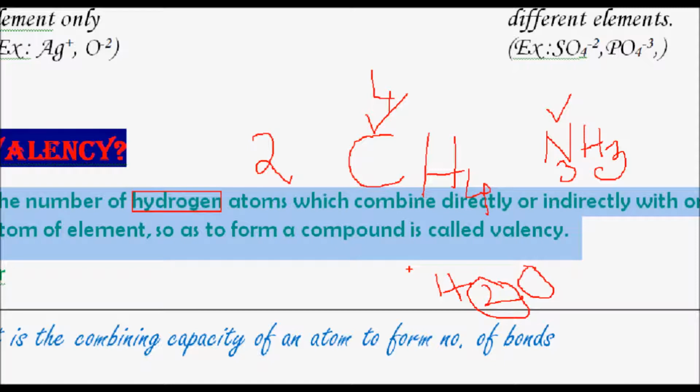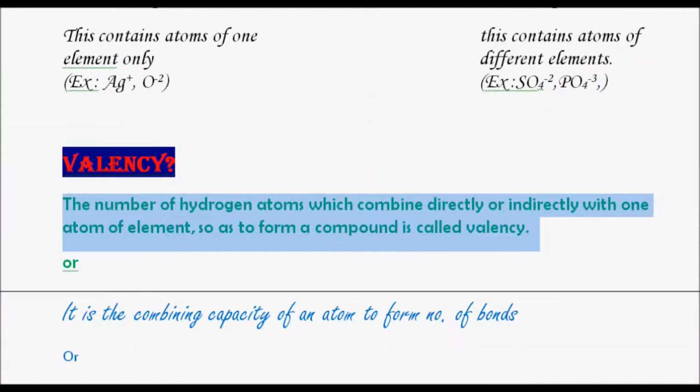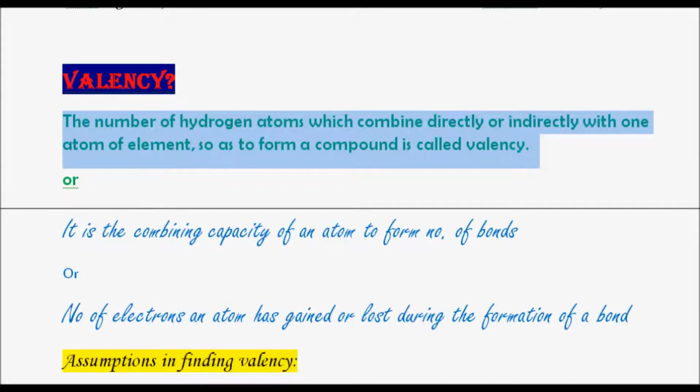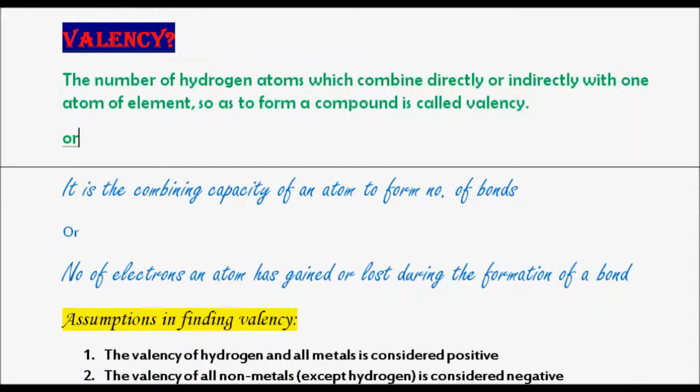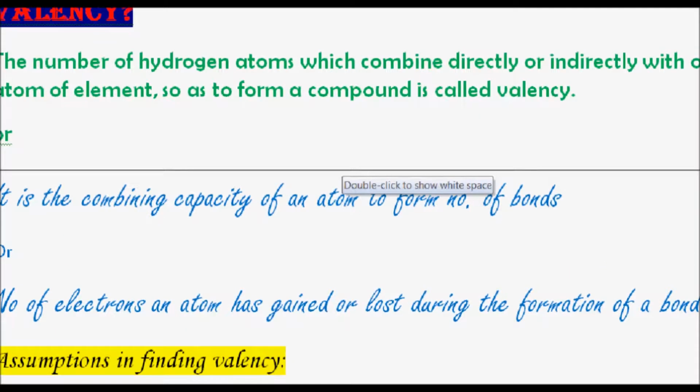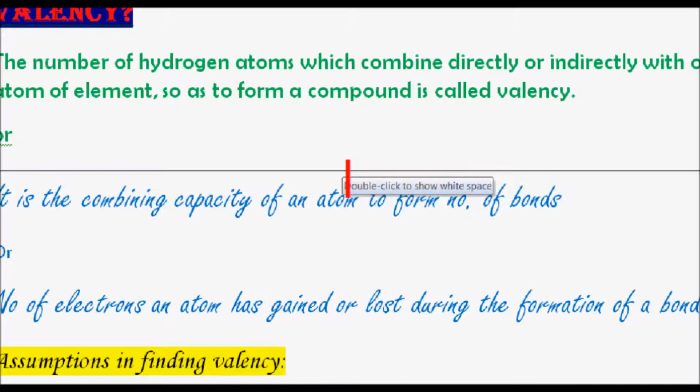So valency can be defined as the number of hydrogens with which an atom is combining, or one can also define valency in terms of oxygen. How? It can be defined as double the number of oxygens with which an atom is combining. For example, take MgO, magnesium oxide.